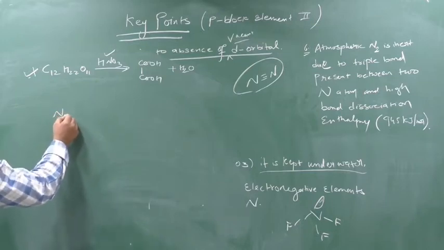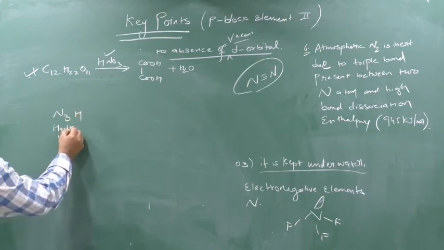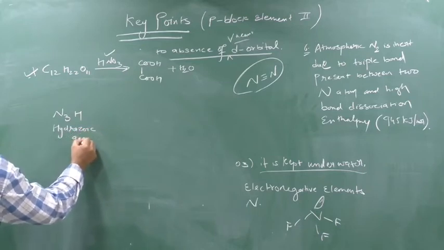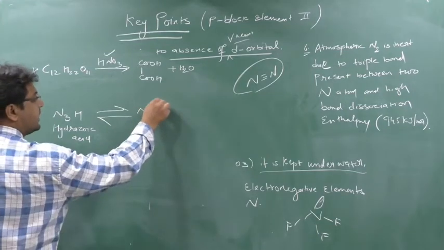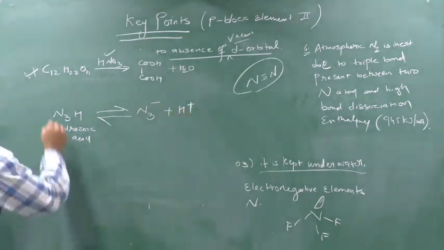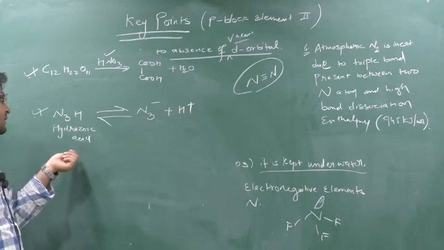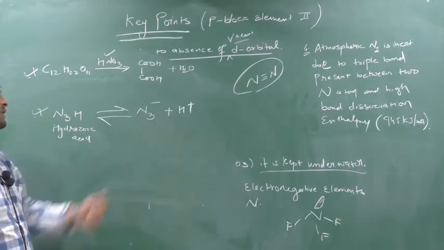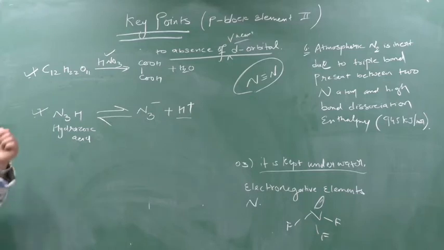N3H is known as hydrazoic acid, and it decomposes to form N3 minus and H plus. See, this is very important. So what is the splitting of N3H? That is hydrazoic acid. As you know, it is an acid, so acid will form what? H plus ion. So it is removing H plus and forms N3 minus. Write down: hydrazoic acid decomposes to form N3 minus and H plus. These are very important key points.